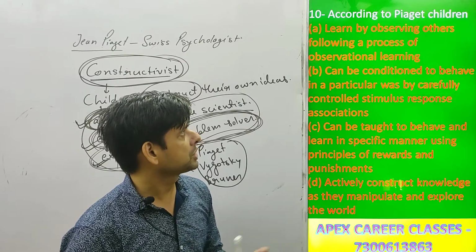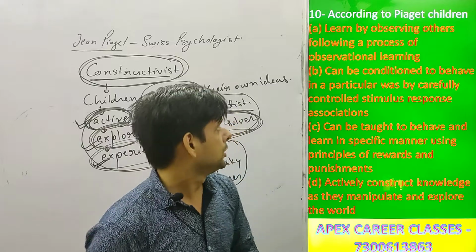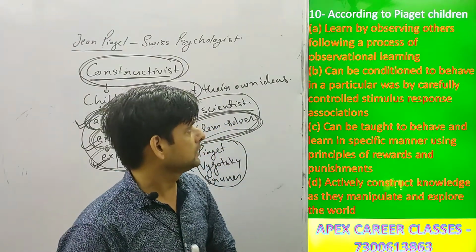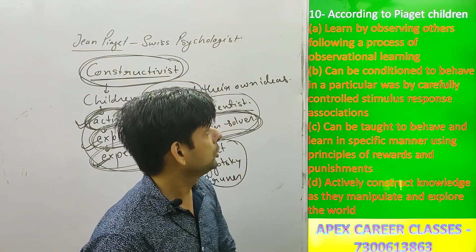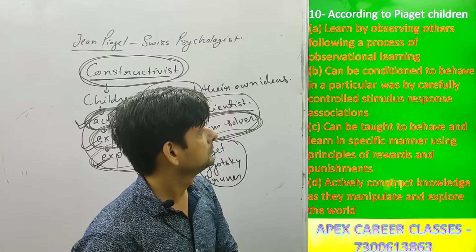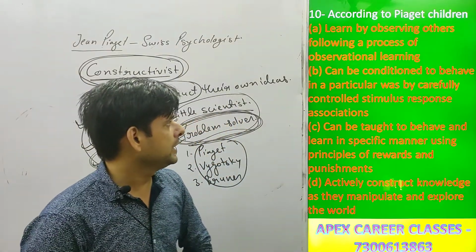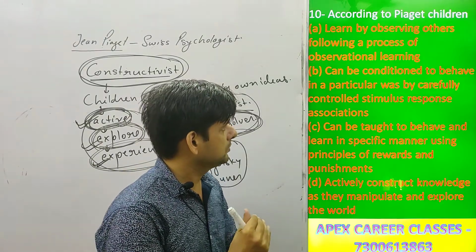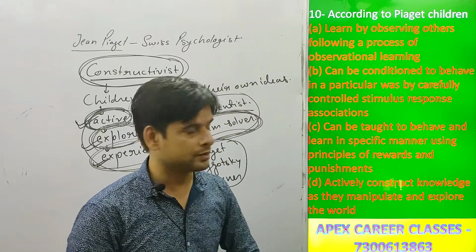According to Piaget, children, let's go through the options. First option is learn by observing others, following a process of observational learning. Second option is can be conditioned to behave in a particular way by carefully controlled stimulus response associations.